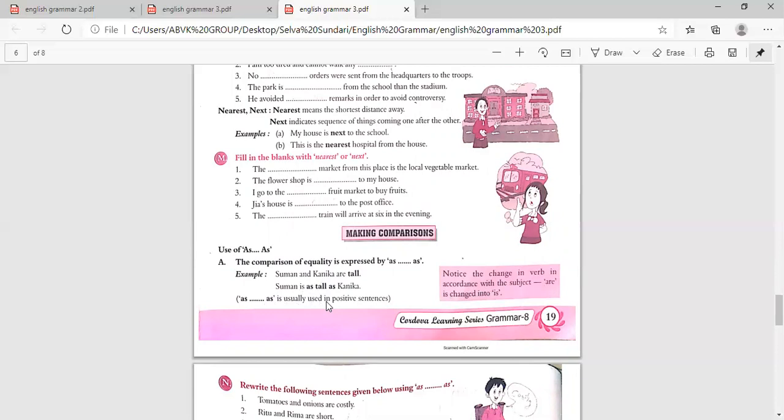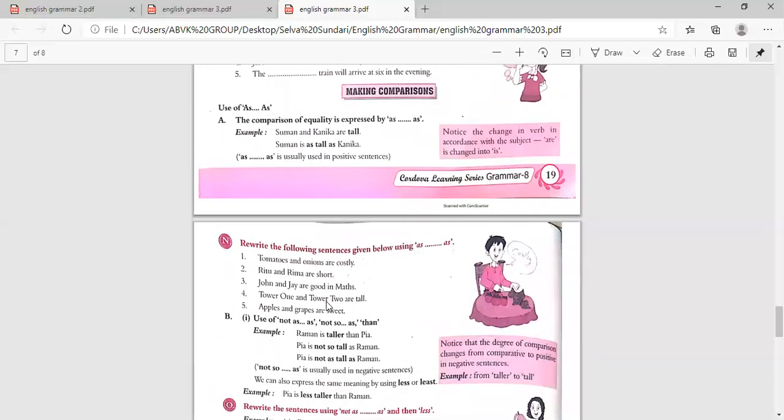As is usually used in a positive sentence. If it is positive only, you use as. Now rewrite the following sentences using as. Tomatoes and onions are costly. So how will you write it? Tomatoes are as costly as onions. Ritu and Rima are short. Ritu is as short as Rima.